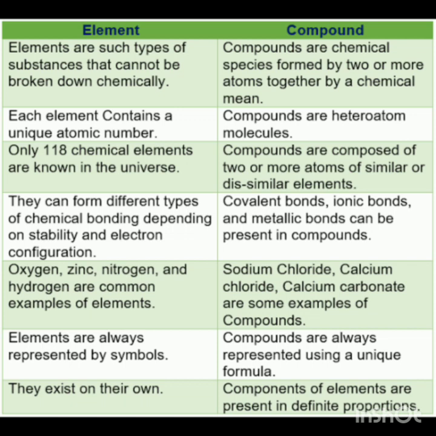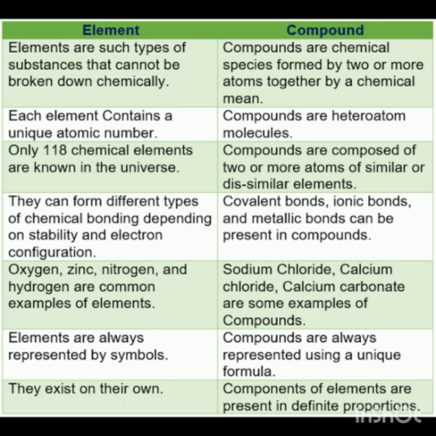Each element is represented by a number which is known as its atomic number. Compounds are formed by the combination of two or more atoms which are chemically combined.